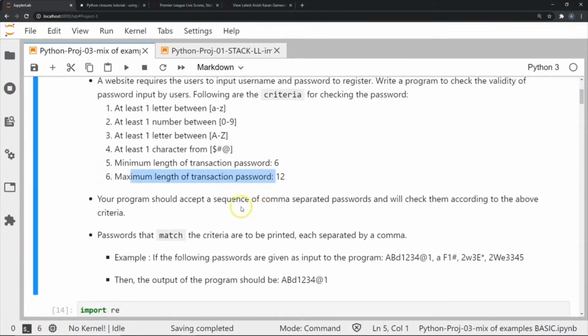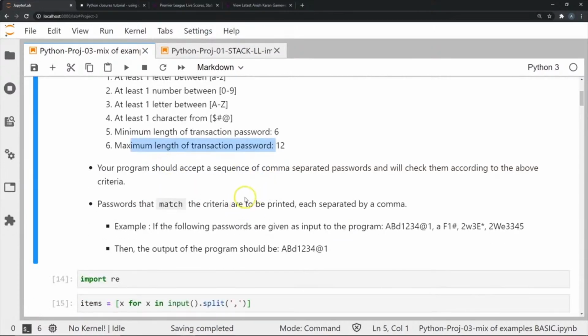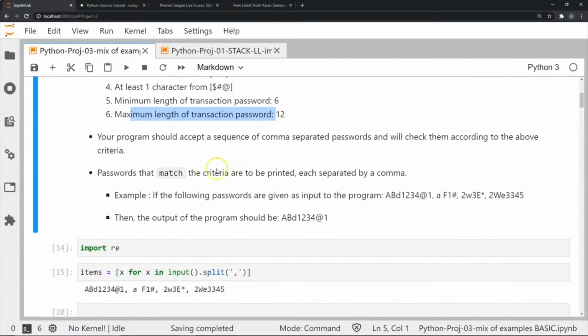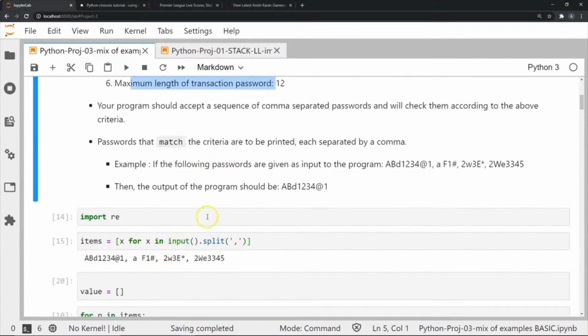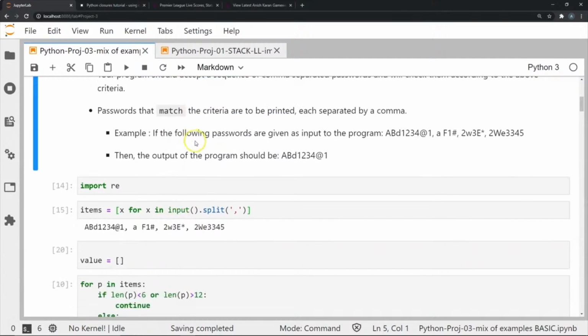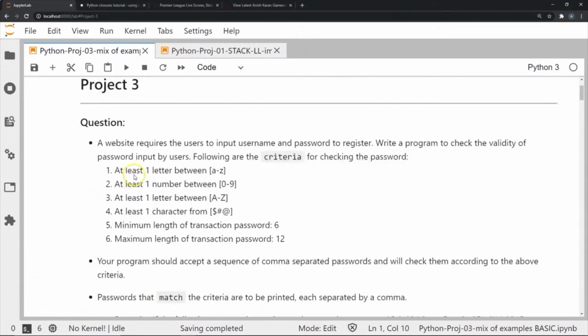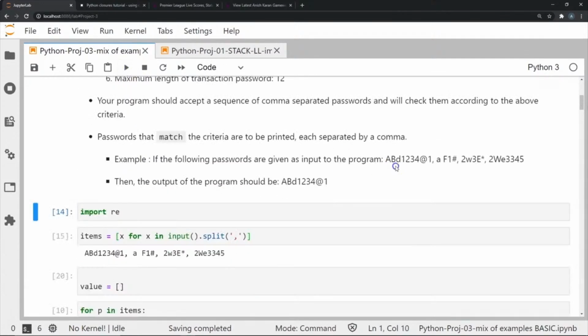Whatever passwords we enter into our example must be comma separated. So we're going to be asked for an input where we have to input the different passwords in a comma separated way. So let's look at how we tackle this. For my example, I'm going to use these examples.